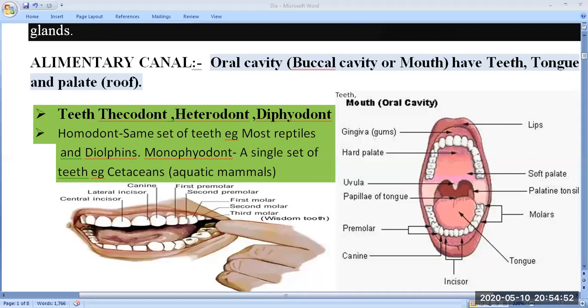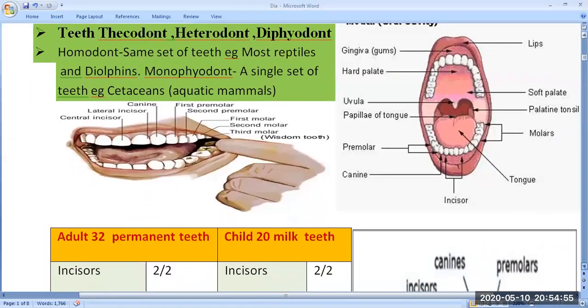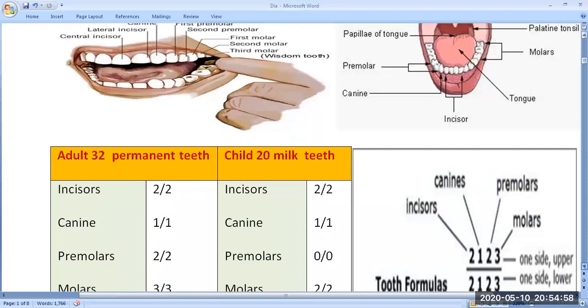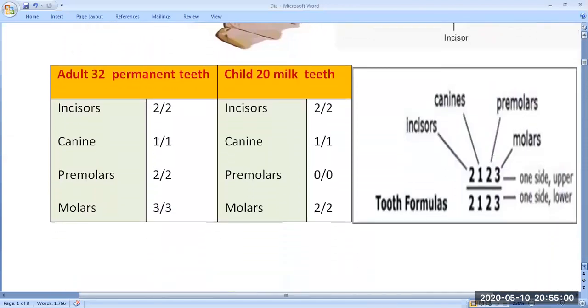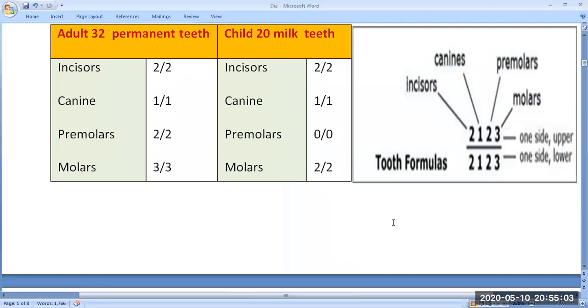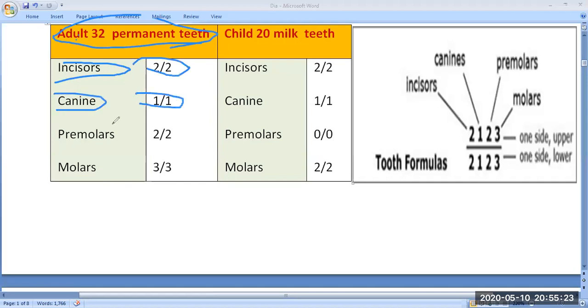They have different structures which are generally representing this. Okay, so now we can see, I have already told you, humans have 2 different types of teeth. So due to this, humans are considered diphyodont. Here, first is the adult or permanent teeth. They have 32 teeth: incisor 2 upon 2, canine 1 upon 1, premolar 2 upon 2, and molar 3 upon 3. If we check the formula, you can easily understand.